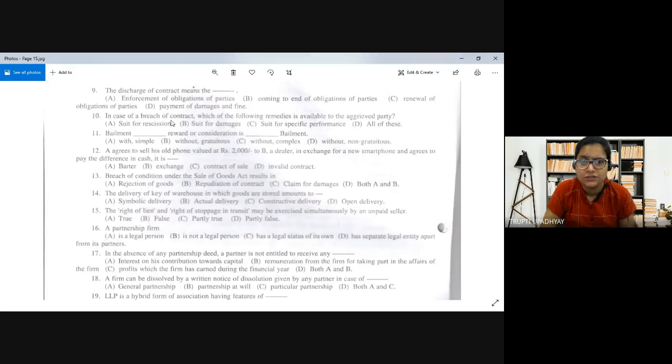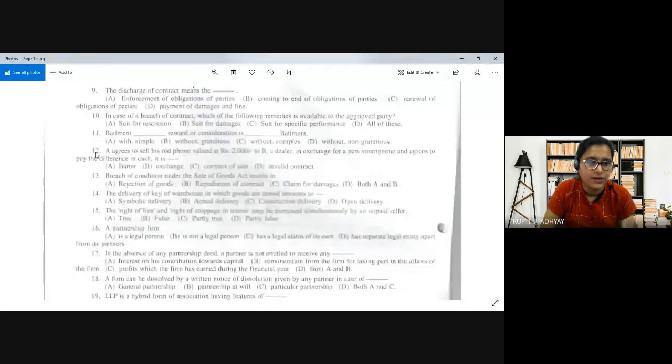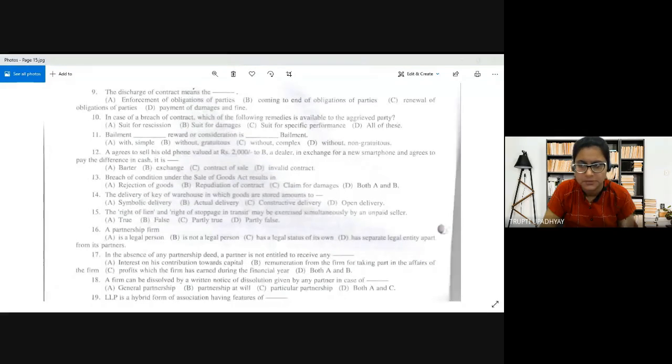In case of breach of contract, which of the following remedies is available to the aggrieved party? A. Suit for rescission. B. Suit for damages. C. Suit for specific performance. And D. All of these. So the correct answer is all of these. Now what is suit for rescission? Suit for rescission, or the term rescission, means avoiding of a contract that is not recognized as legally binding.